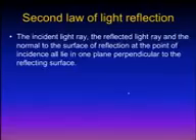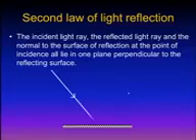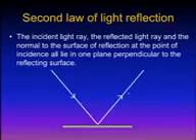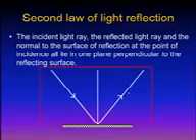Second law of light reflection. The second law of light reflection states that the incident light ray, the reflected light ray, and the normal to the surface of reflection at the point of incidence all lie in one plane perpendicular to the reflecting surface.